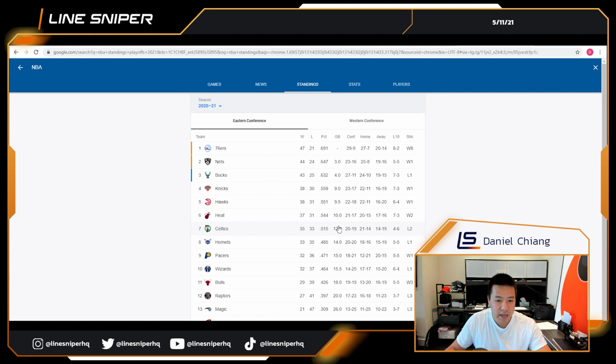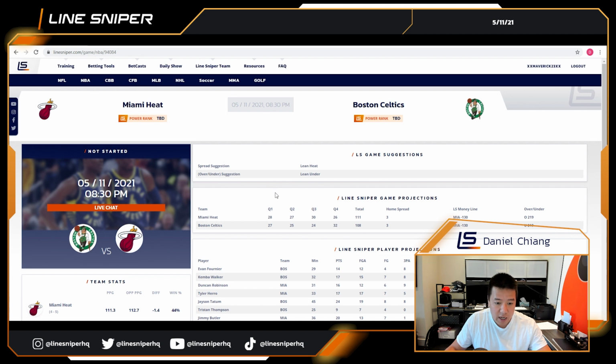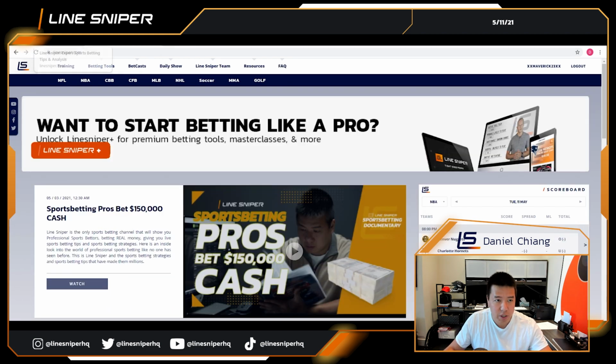As we noted yesterday, Jaylen Brown just got announced out with a wrist injury, so he's going to be out for the season, a big blow to the Celtics. So we're going to see a pretty big line movement for the day. But let's take a quick look at what our numbers are saying versus what the sportsbooks are saying, and if there's an opportunity to bet it.